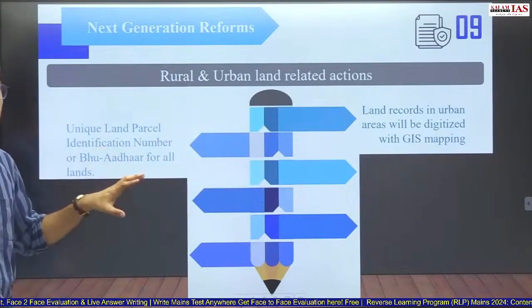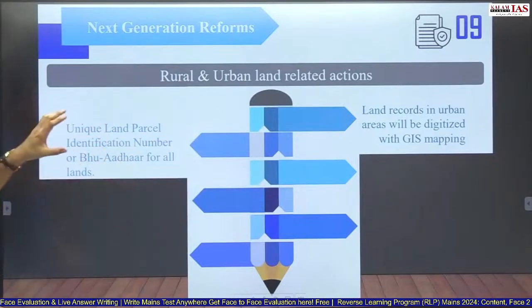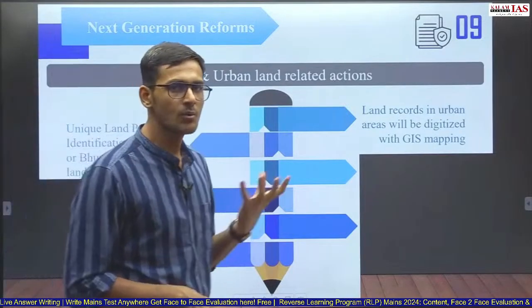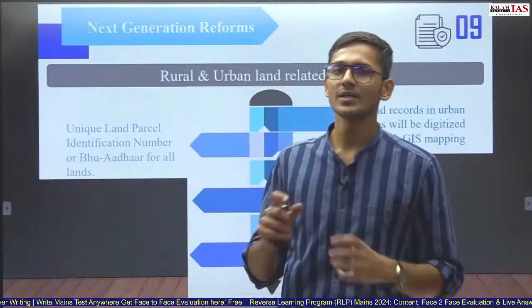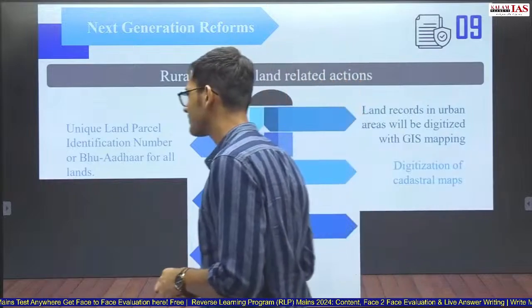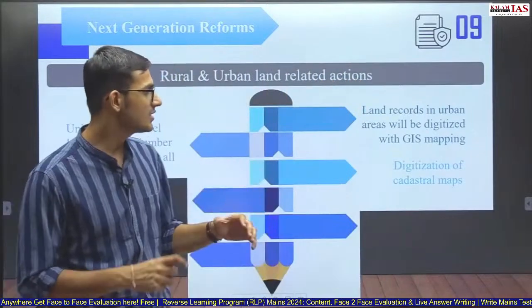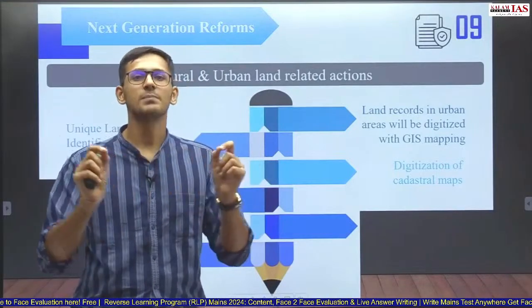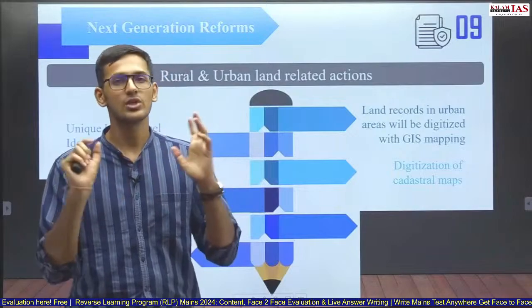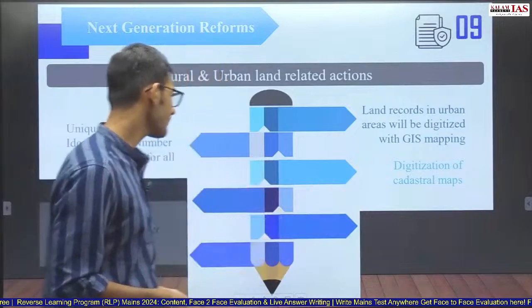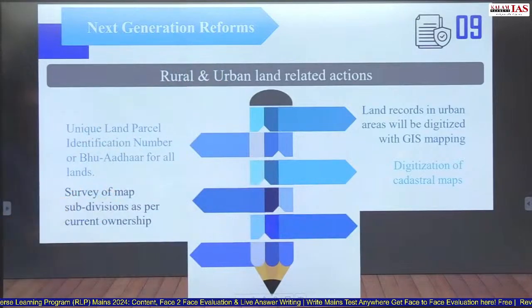All the land, rural as well as urban, will be provided with ULPIN or Bhu Aadhaar. Similar to Aadhaar card that we have, Bhu Aadhaar will be developed, and this Bhu Aadhaar will become unique identity of that land parcel. Digitization of cadastral maps. Cadastral maps are basically the holistic maps which show how the different land parcels are divided and how they are connected to each other. This is basically a big map of several maps connected together. So digitization of cadastral maps, survey of map subdivision as per current ownership.